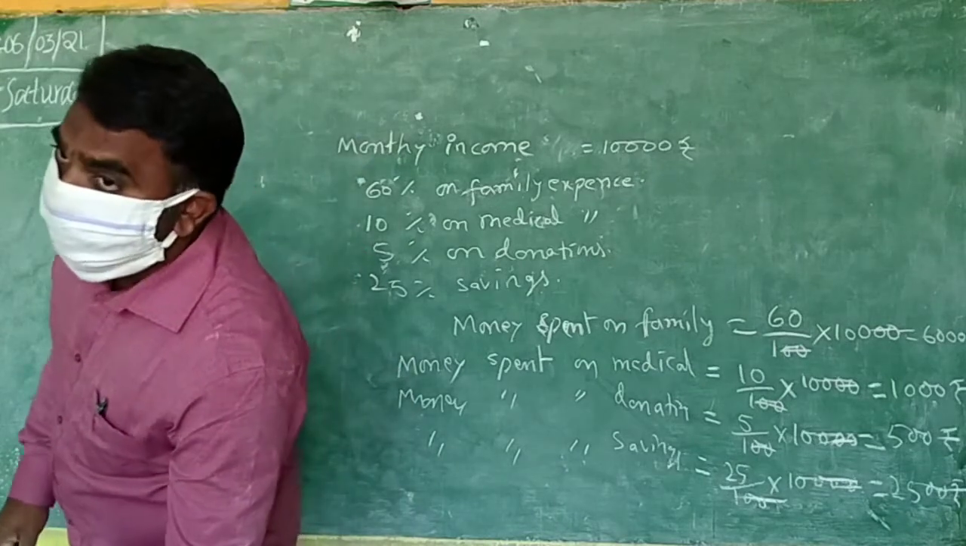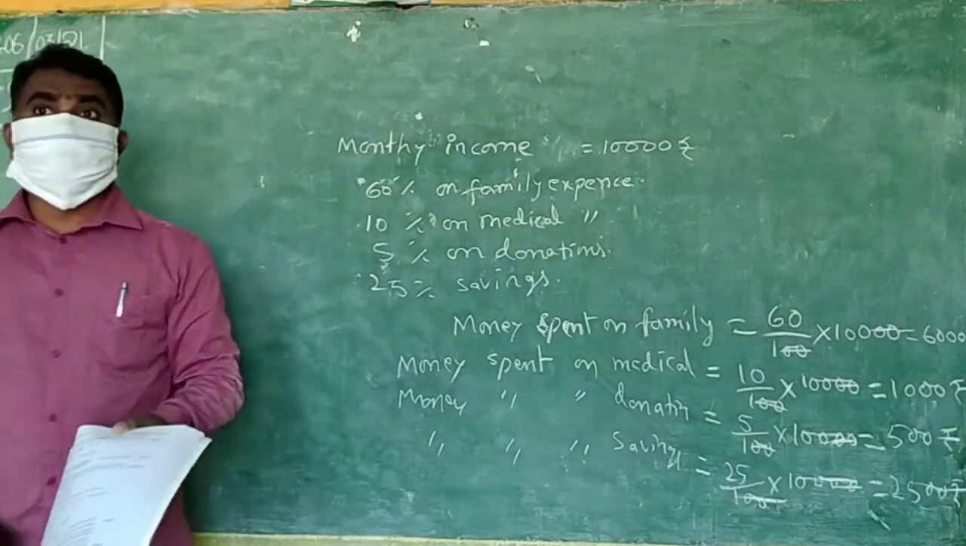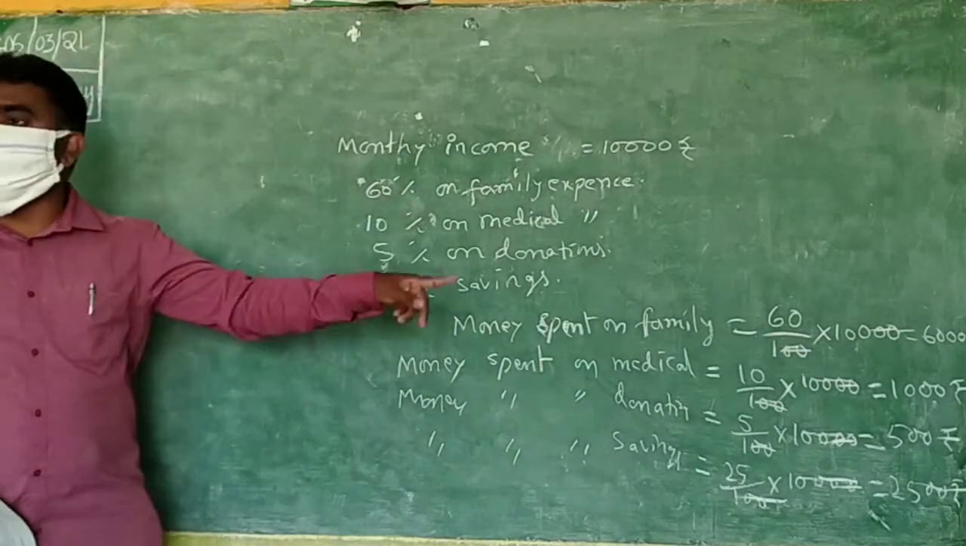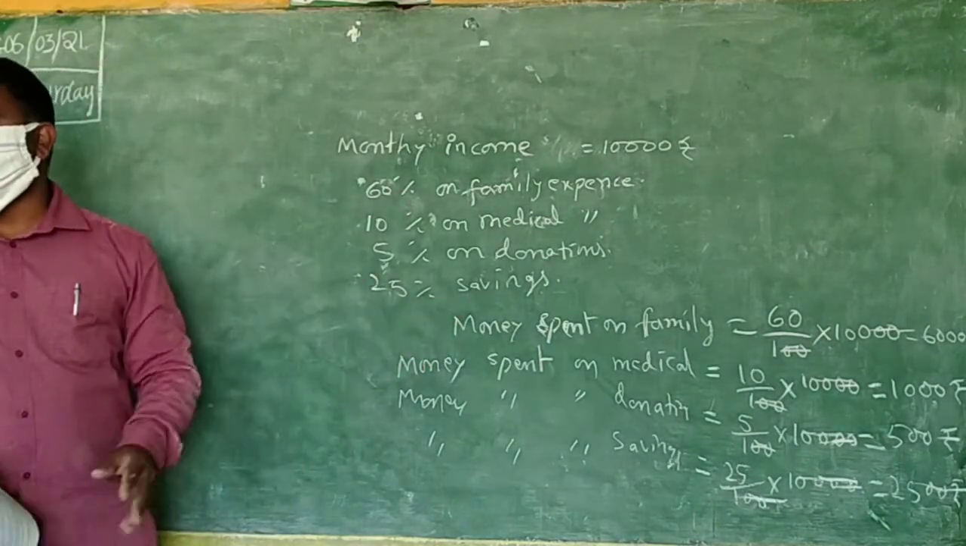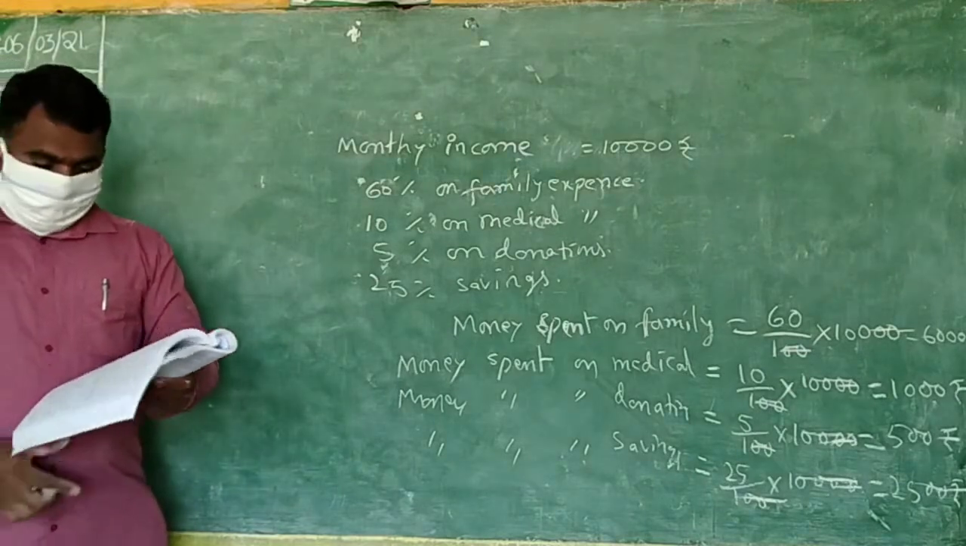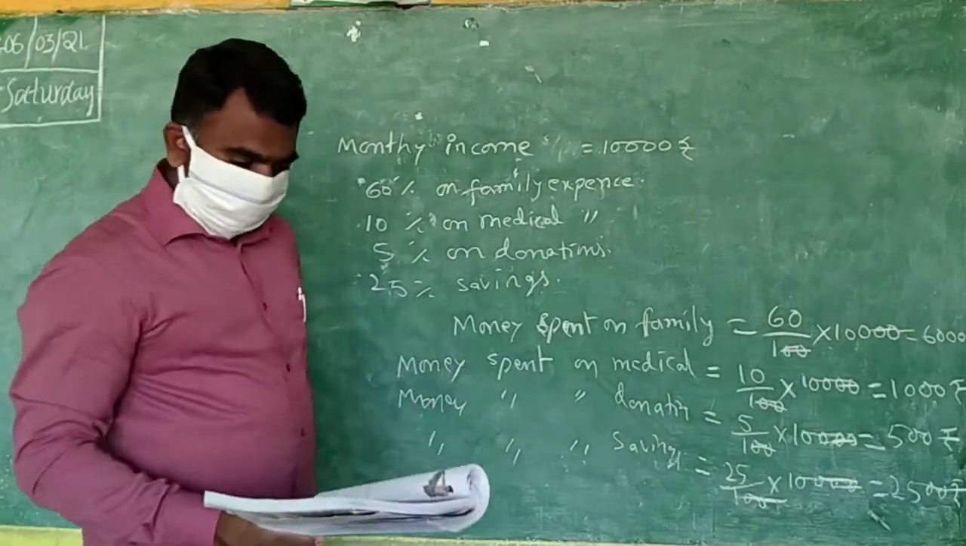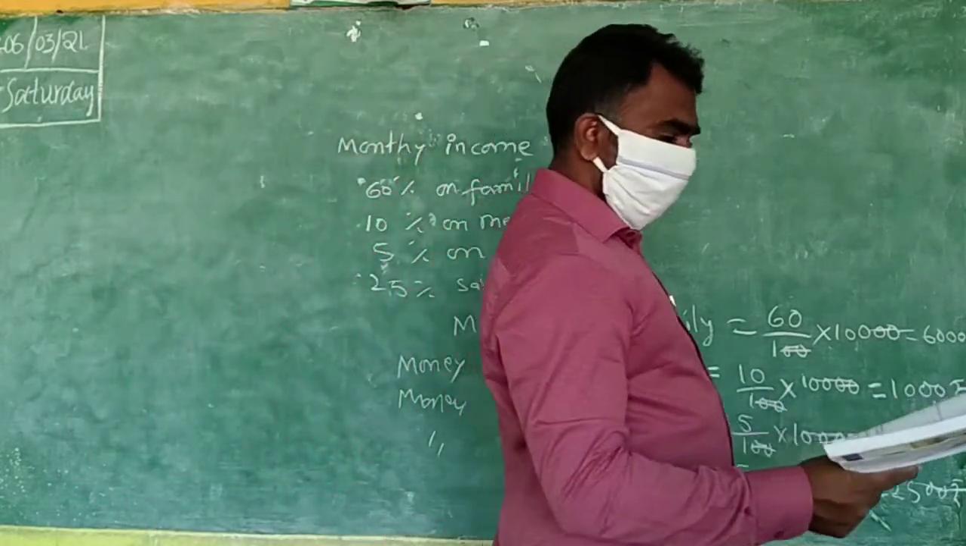Okay, two ways, two methods. Sometimes you know the number, you will find the percentage. Sometimes you know the percentage, you are finding the number. Okay? Now all of you open page number 125 and we will discuss all these questions. Exercise 4.